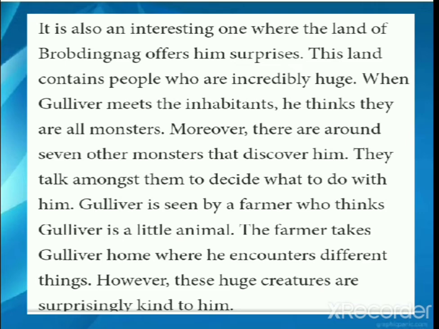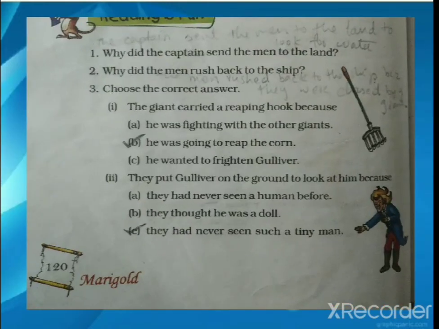And then she kept him on her bed. She covered him with a handkerchief, and then Gulliver slept, right? So this was the second travel of Gulliver, where he mentions how he met the farmers that were very giant. Okay, let us see the exercise now.